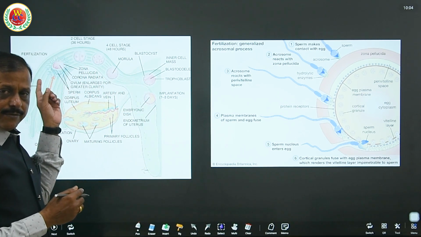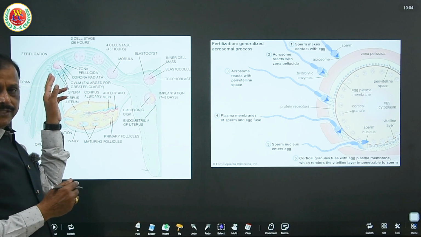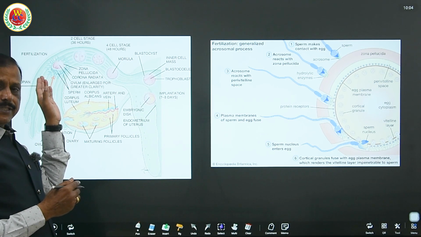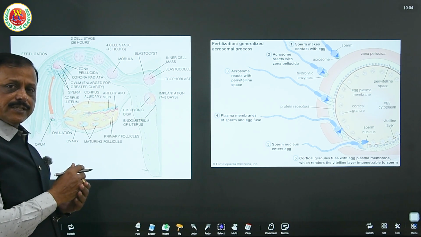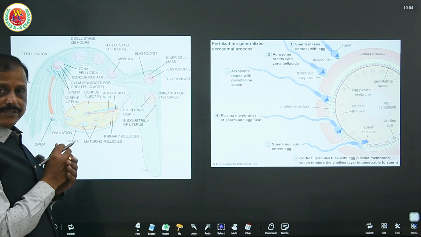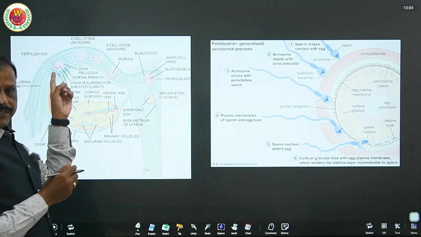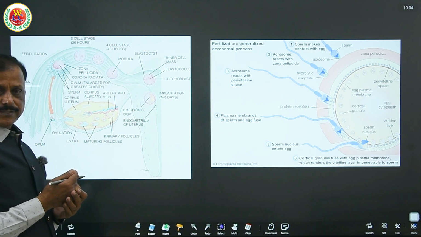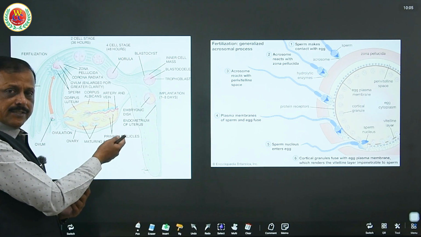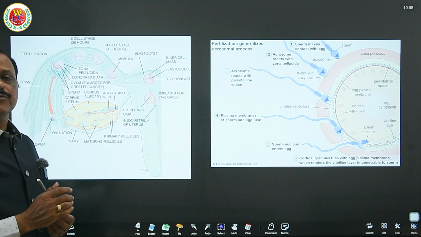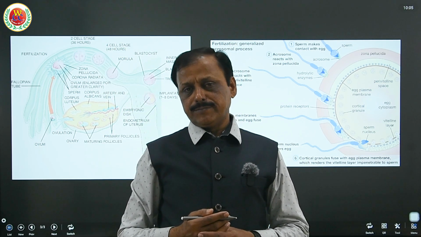The ovum may be alive for 2 to 3 days. When it is released on the 14th day, it may wait 14, 15, 16, 17 days. It is alive by the time sperms are released and reach the ovum. So it is necessary to have synchronized reaching of ovum and sperm at the ampullary isthmic junction to have fertilization. Therefore, it is said that not all copulation necessarily means fertilization, as if the ovum is released but sperm is not, or if sperm is released and ovum is not, then there is no fertilization.